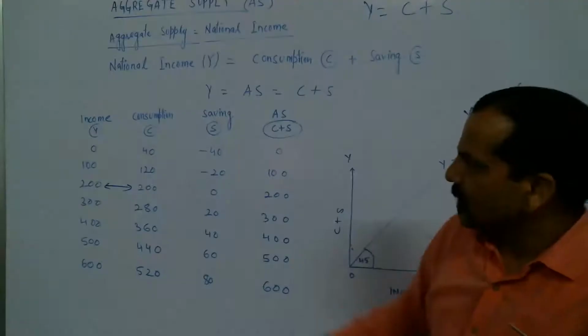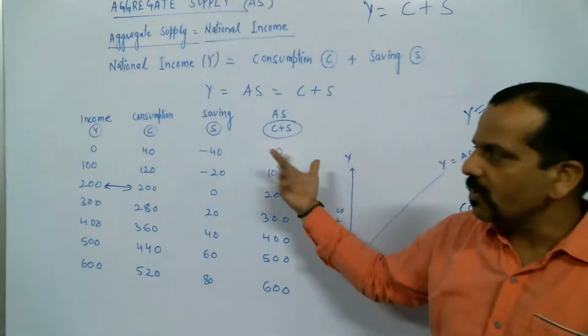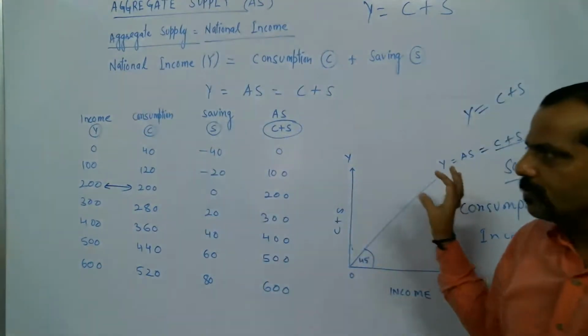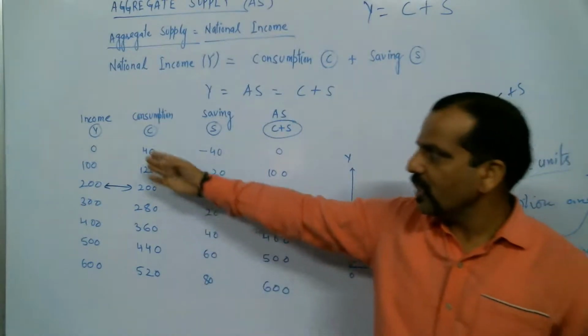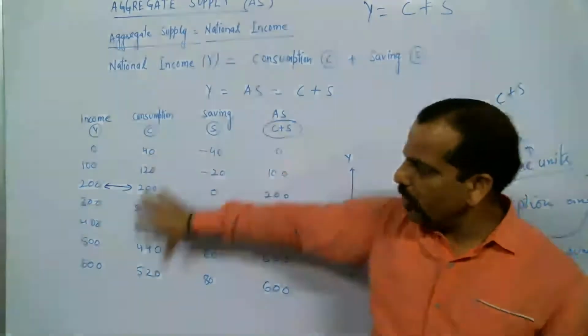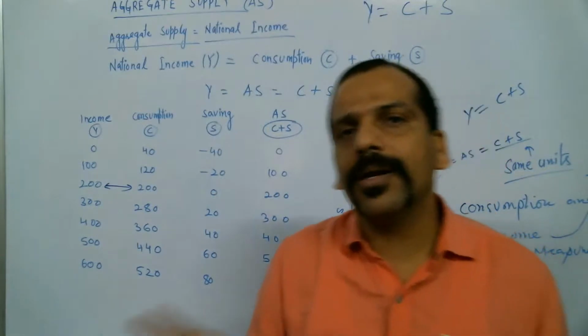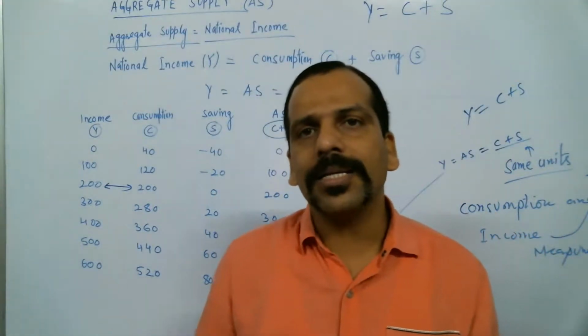Let us understand this particular concept with the help of a table and schedule. This is the table of income and consumption. We are taking the same data which we took earlier to understand aggregate demand.